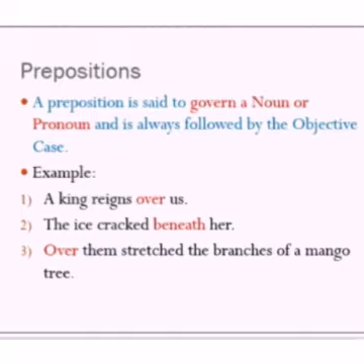Here the object is us, so the preposition is placed in front of the pronoun. The second example, the ice cracked beneath her. Beneath is the preposition, placed in front of the pronoun. Over them stretched the branches of the mango tree. So over and beneath are like ruling or governing prepositions.